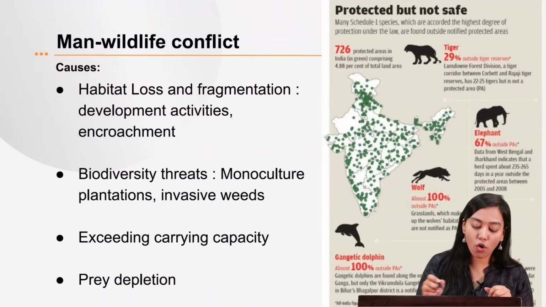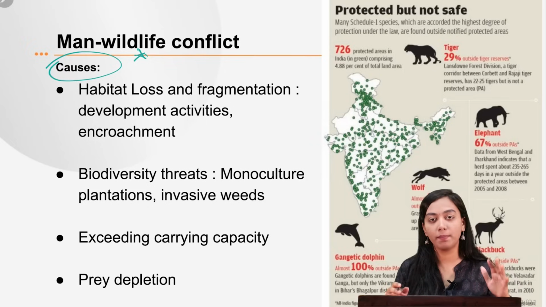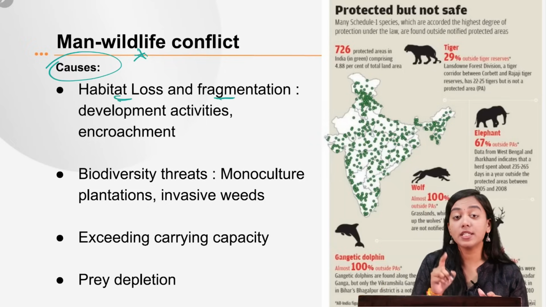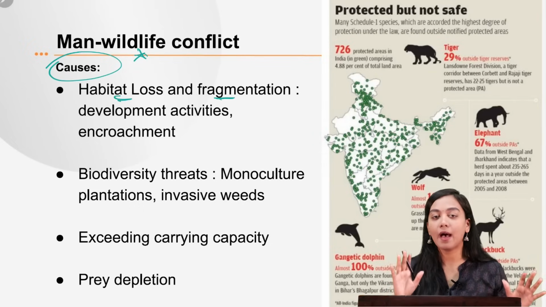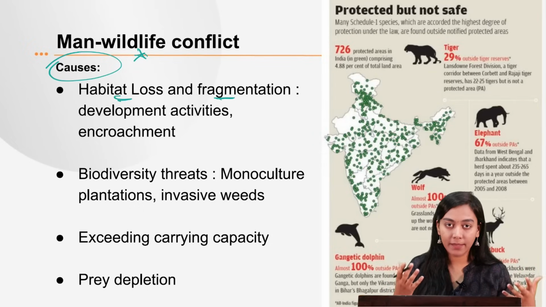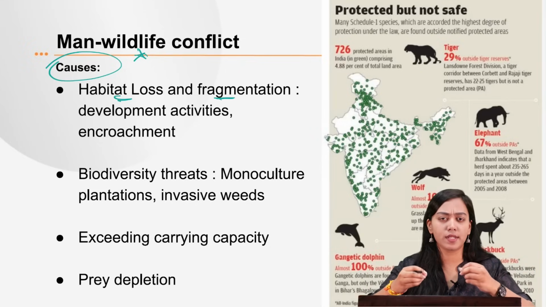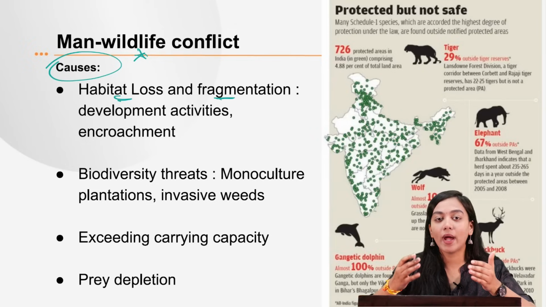Now, what are the causes of man-wildlife conflict that we need to realize? And this is the most important part of the discussion. First of all, there is the habitat loss and fragmentation that is happening in wildlife habitats. They were living happy and content, but then we came with our development prospects. We started laying down infrastructure, for example roads, railways, etc. But what happened? This fragmented their wildlife habitats.